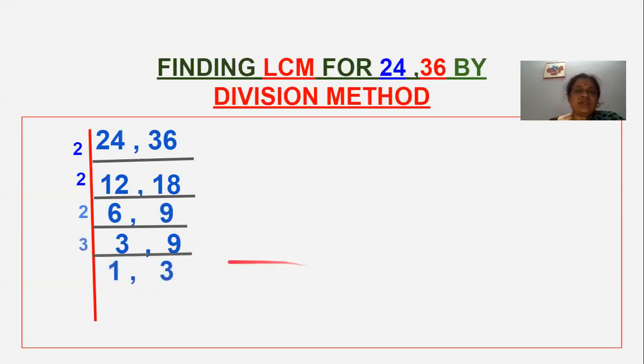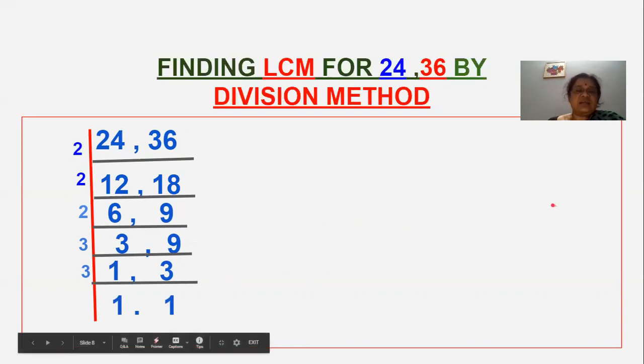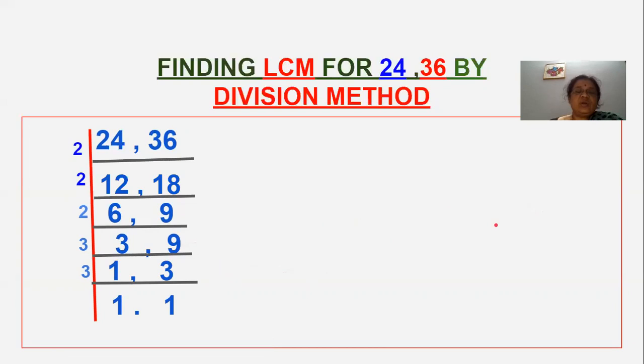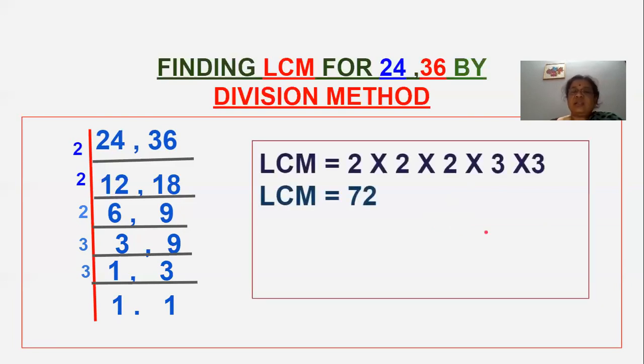Next the 3 table will come. 3 1s are 3, 3 3s are 9, and next 3 1s are 3, until you have to get 1 as the remainder below. This LCM by division method knowledge will be given in the primary section itself. Again, the same question may repeat in the SSC 10th syllabus also. There will be questions where you have to select any 3 numbers, 2-digit numbers, maybe 3-digit numbers, and find out LCM or HCF by prime factorization or division method. Such type of questions may be asked in the 10th syllabus.